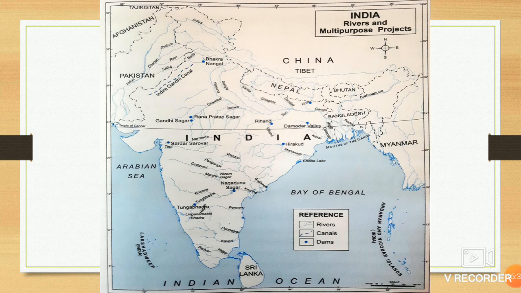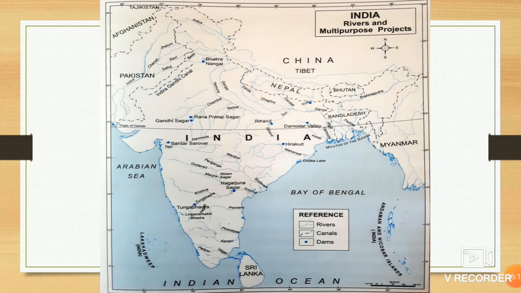This is about river multi-purpose projects. Here you can see the Bhakra Nangal project. This Bhakra Nangal project is on the river Satluj. If I talk about the Damodar Valley project, it is on the river Damodar only. See, Damodar Valley project on the river Damodar.